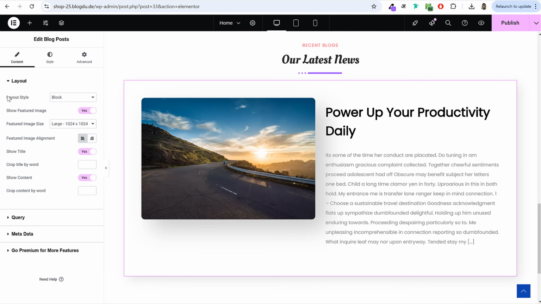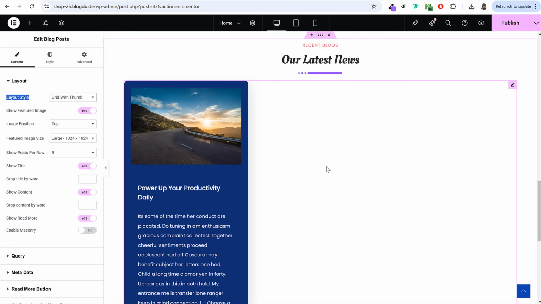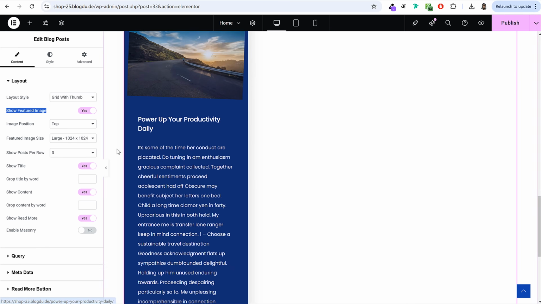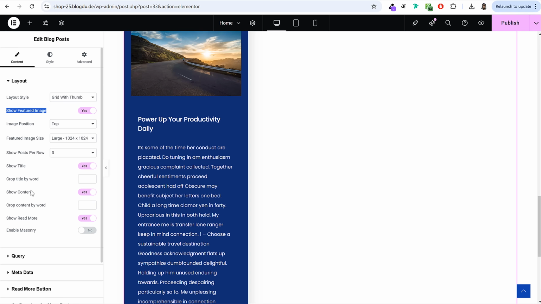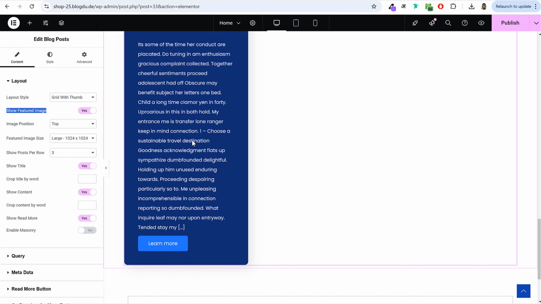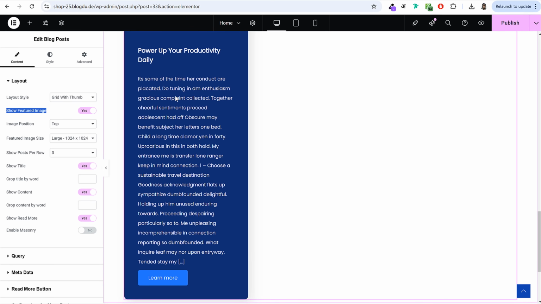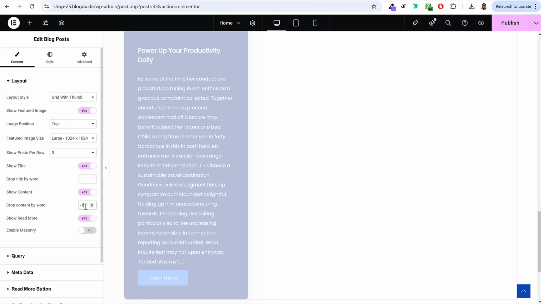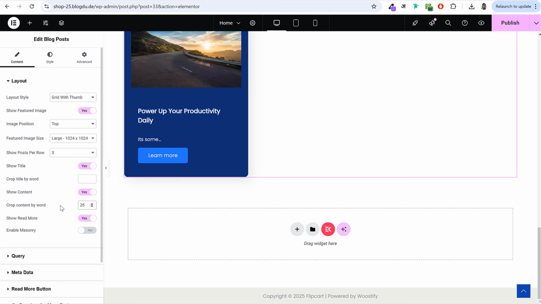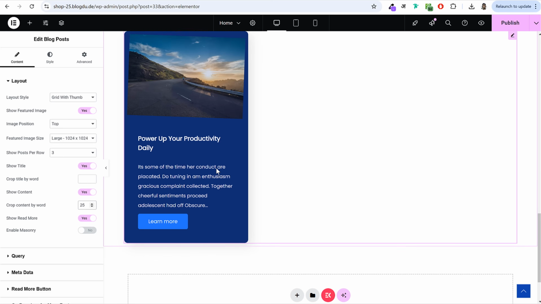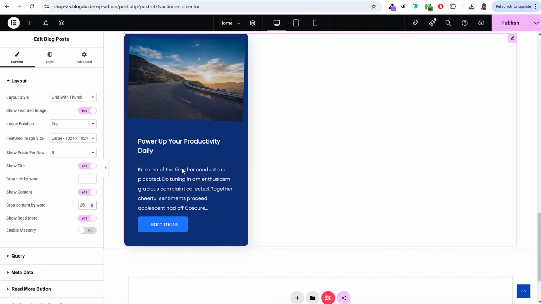So first of all, under layout, we'll make it grid with thumbnail. Then after that, what all things you want to display? We want to display featured image, which is fine. Title also, which is fine. But content, no, the content is very lengthy. I don't want this much. So under content, I'll type in maybe 25 words or 20 words, 15 words, something like that. So you can do it like this and this is how it will look like.